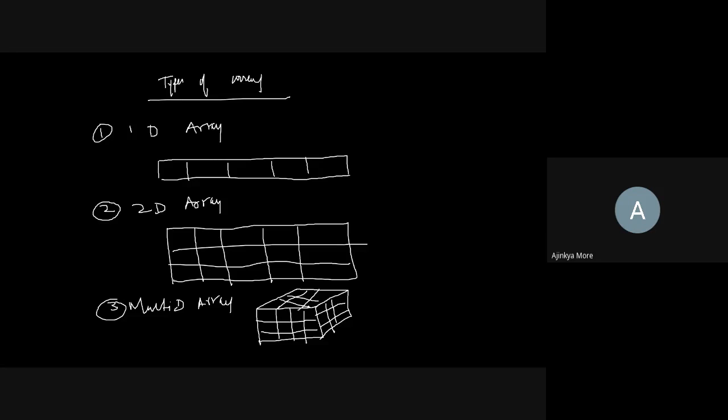Sir, it will be like a Rubik's cube, right? Exactly. So how many faces are there in a Rubik's cube? 6 faces we have, right? If you want, we can have 5 faces, 8 faces, or 10 faces, depending on the situation. So it is one kind of a multi-dimensional array. We can also have multiple dimensions of an array.